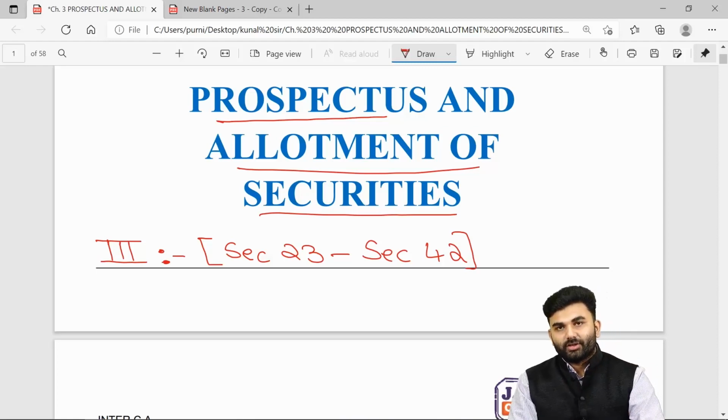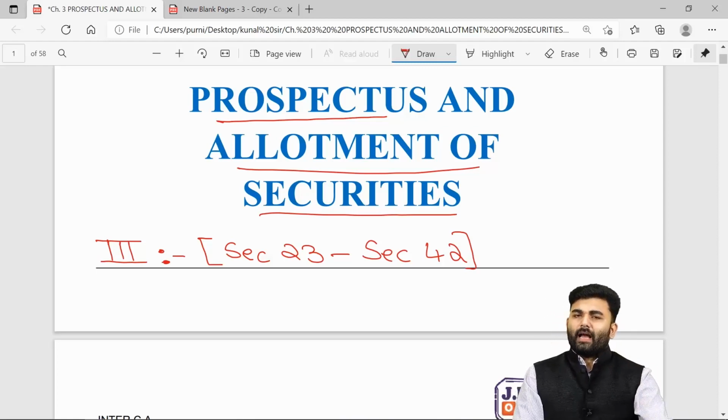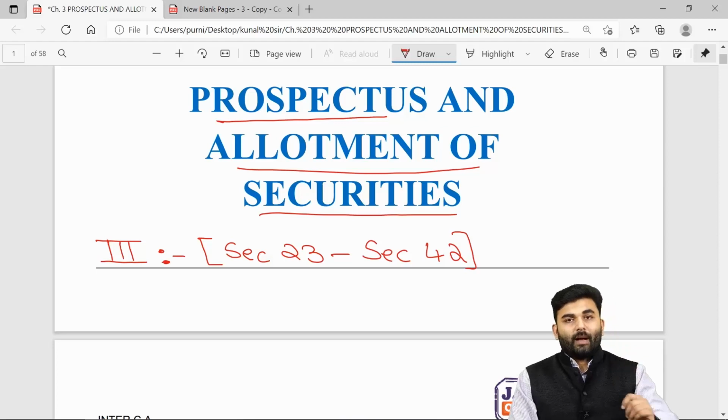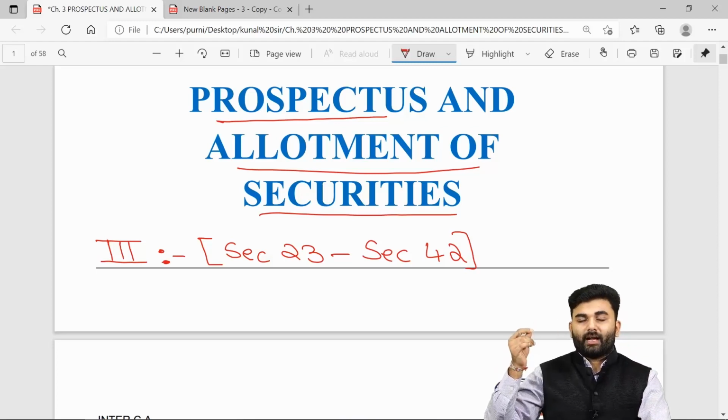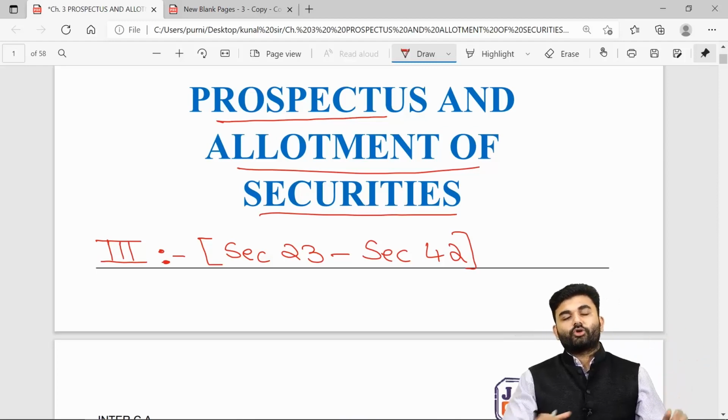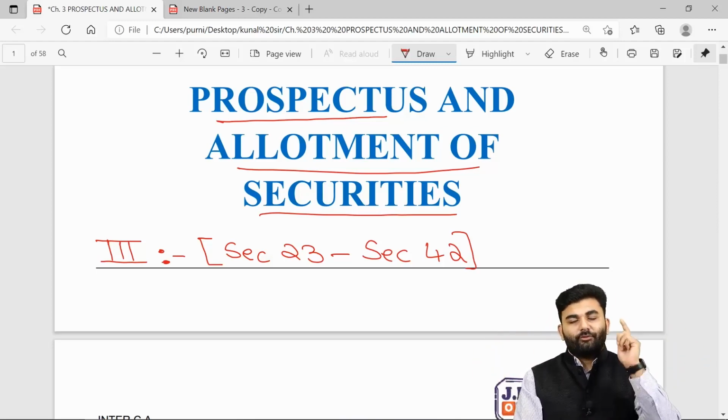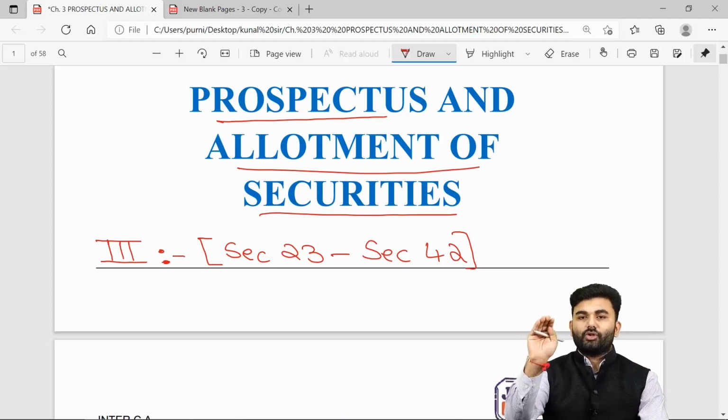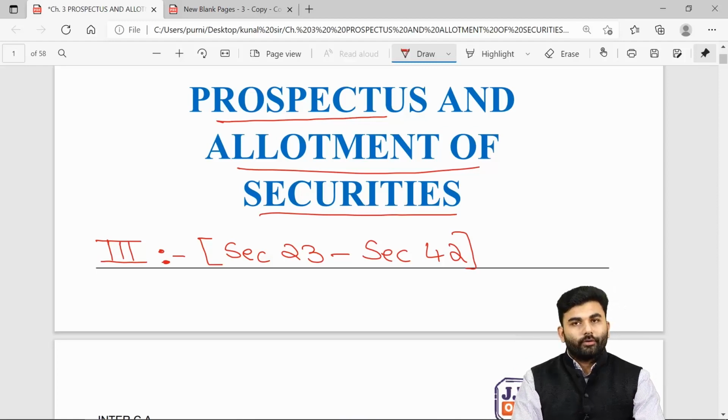For example, there is a company called XYZ Limited. If this company is in need of money and has decided to raise the funds by issuing securities to public at large, then the company will first need to issue a prospectus, that is an invitation to offer.